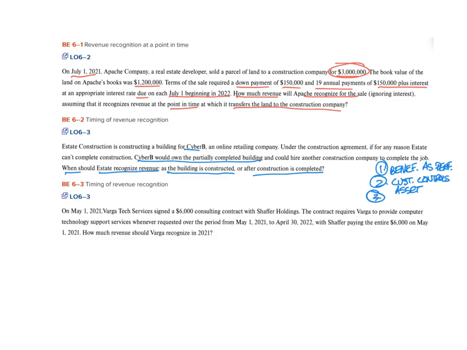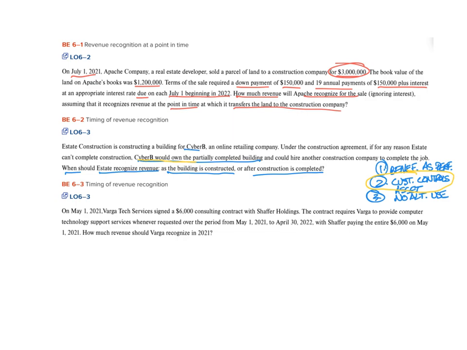And number 3 is that the seller is creating the asset that has no alternative use. If any one of these 3 are present, then we will have a situation where we can recognize revenue over time. And notice we have here that the customer is controlling the asset.